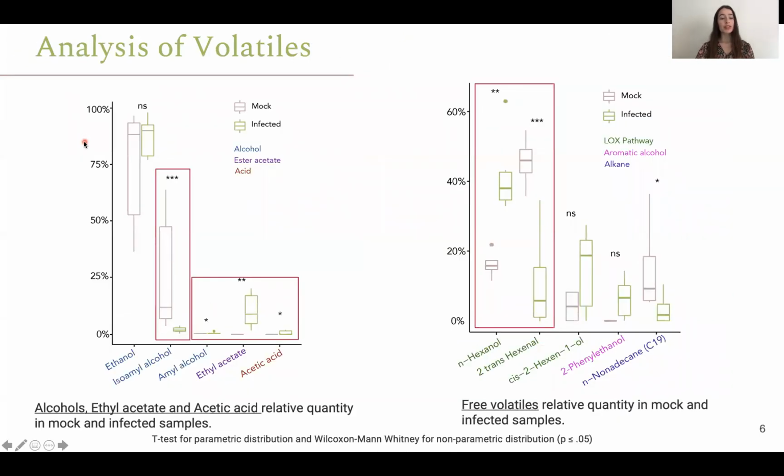We are using as a unit the volatile percentage of total volatile content. And the first problem we saw was that ethanol was really high and it was masking other volatiles' percentage. So we separated this in different graphs that we cannot cross compare, but we can look at them individually. So in this case, we have, for example, amyl alcohol, ethyl acetate, and acetic acid that are showing presence only in infected samples. On this plot, that is the free volatile plot, we can see n-hexanol increasing and 2-trans-hexenol decreasing, and these two are both part of the LOX pathway.